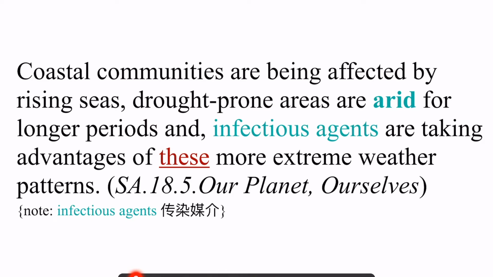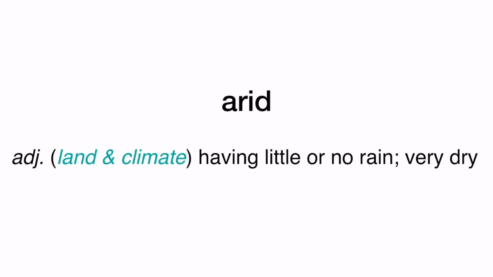Infectious means the spreading of a disease or virus, and agent is not a spy. Here it means medium or carrier. Important to notice the pronoun these. Here, these means flood caused by the rising seas, and arid caused by drought. So, arid is an adjective to describe land or the climate where there is little or no rain, hence very dry.